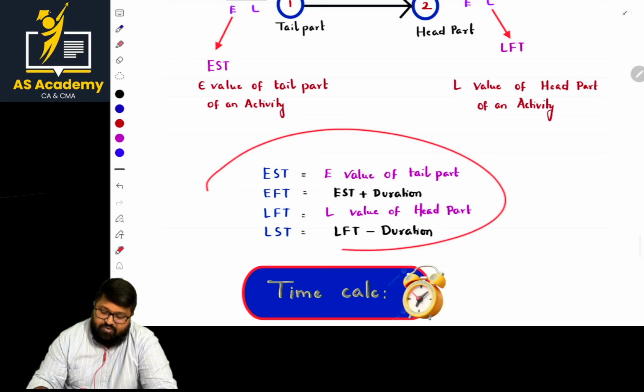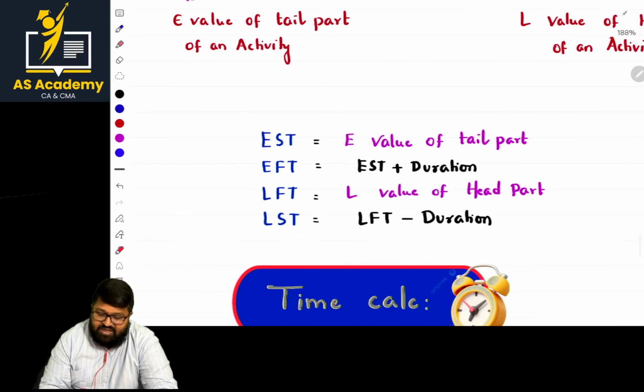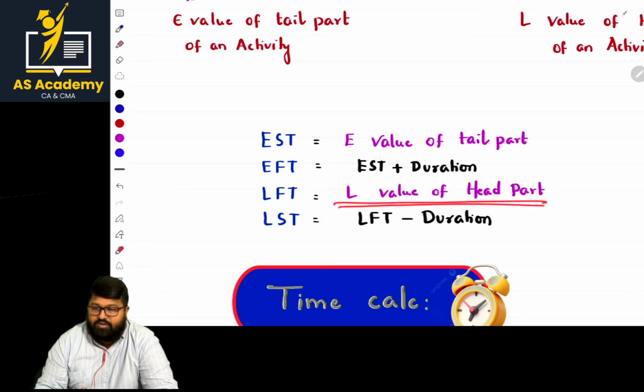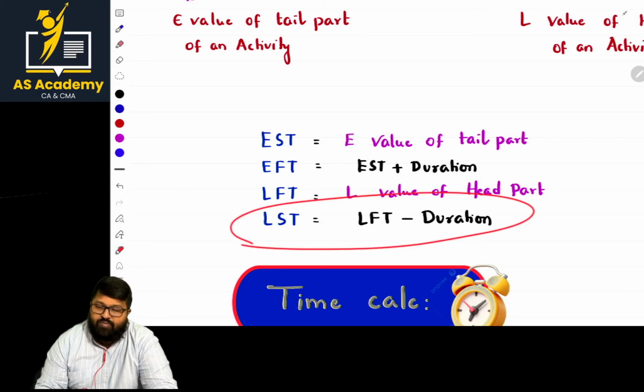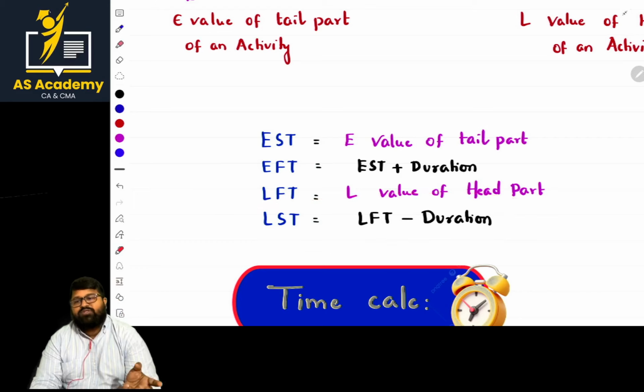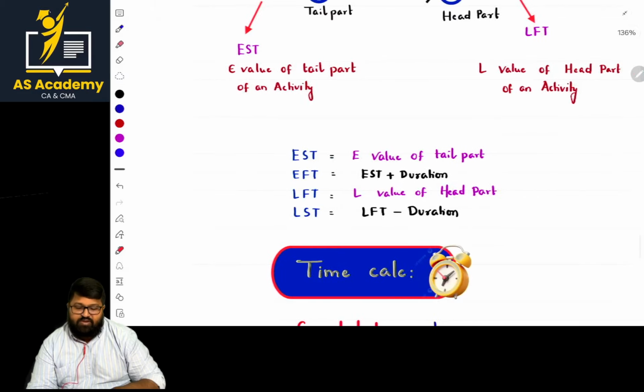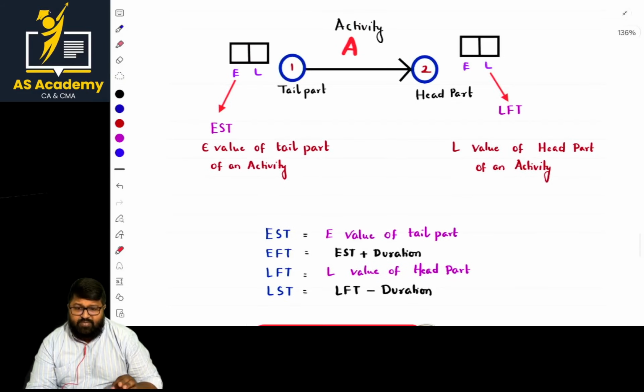And what are the next formulas? EST stands for E value of the tail part. EFT is nothing but EST plus duration. LFT is the L value of the head part. Next, LST is LFT minus duration. Quite opposite to these things we are doing this. Is that clear? If it is clear, okay.